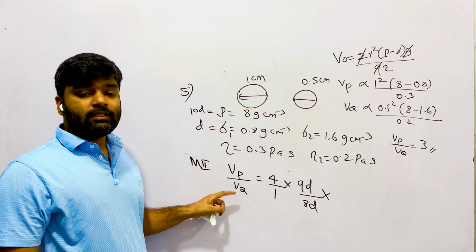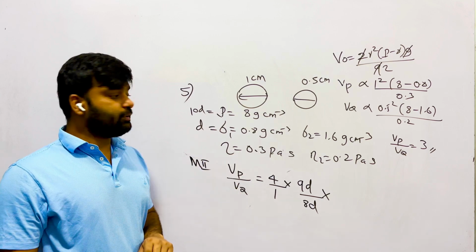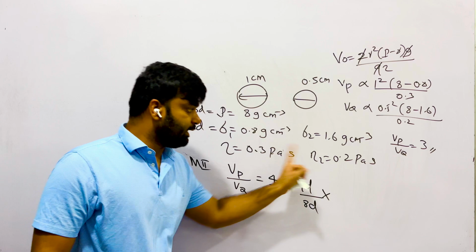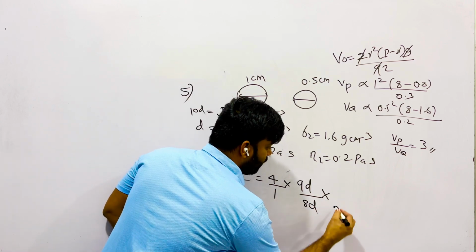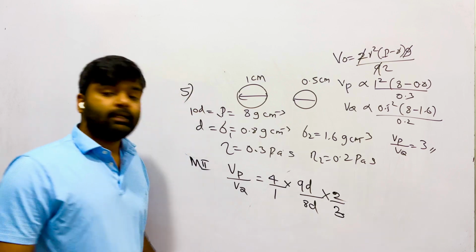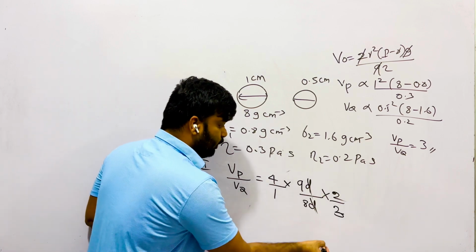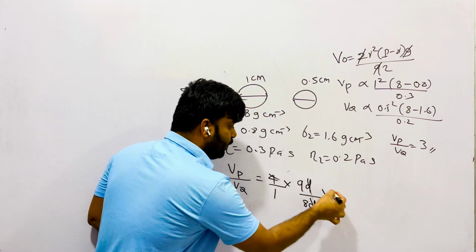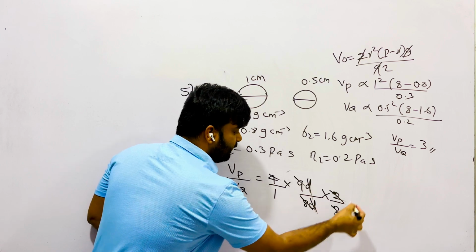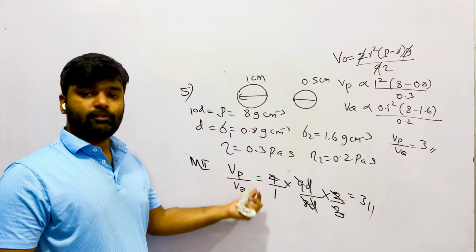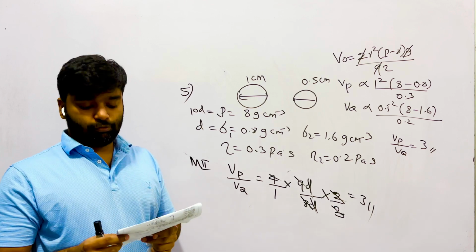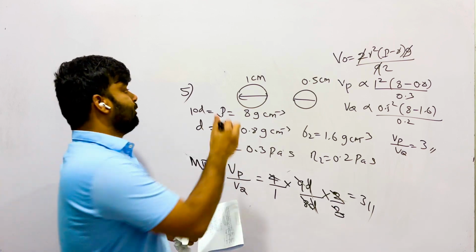The terminal velocities are inversely proportional to the coefficient of viscosities. Viscosities are in the ratio of 3:2, therefore they are inversely proportional, therefore it will be 2:3. Then if you solve them, D and D cut off, 4 into 2, 8 will be cut off, 9 and 3 will be cut off, answer is 3. In both ways you can solve them, this will be a little faster. For question number 5, answer number 5 is correct.